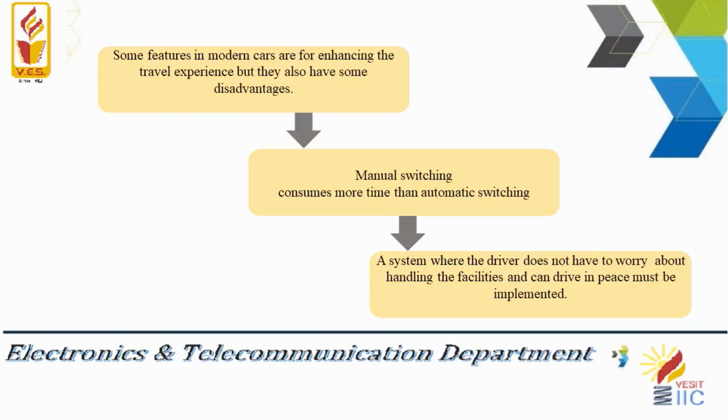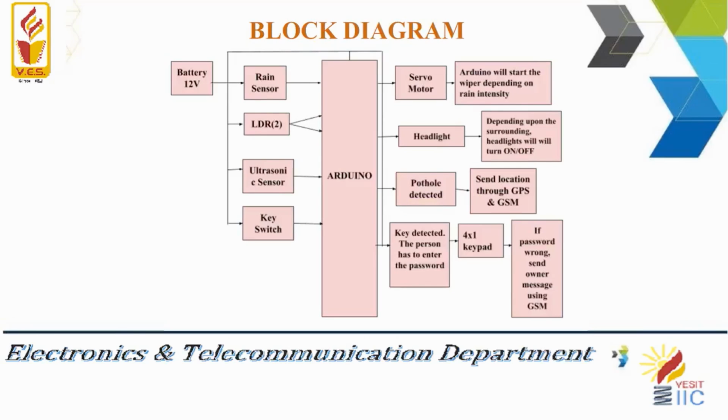Our project has 4 features. First, automatic headlight control. By using LDR, the headlights can be controlled automatically depending upon the light falling on it. Second, automatic wiper control. A rain sensor is used to detect the rain, and depending upon the intensity of rain, the wiper speed is controlled.